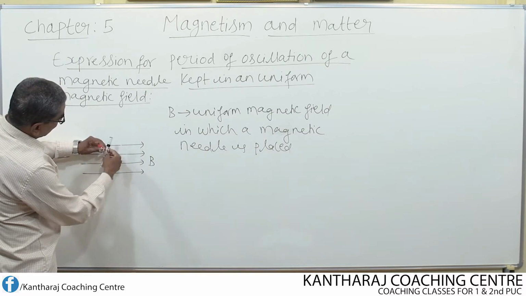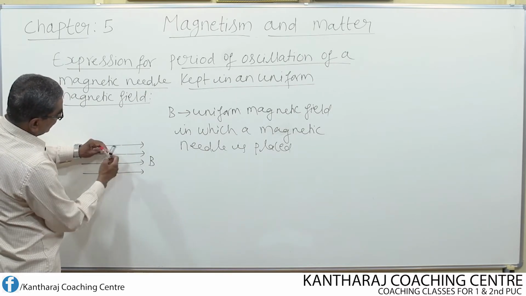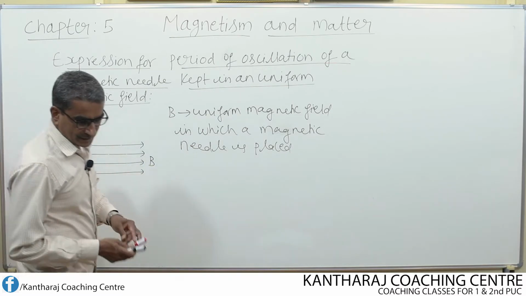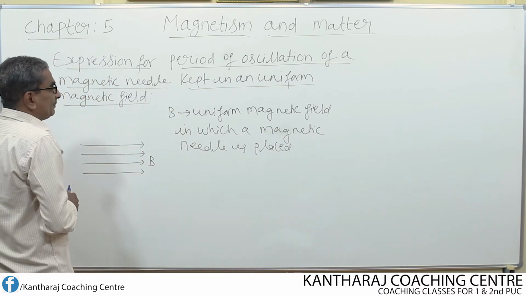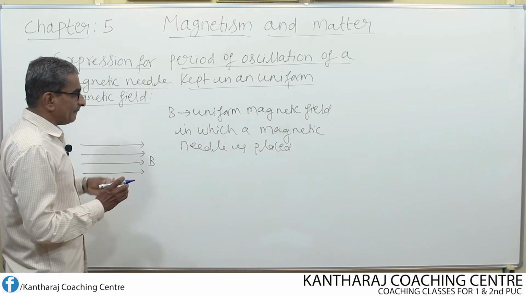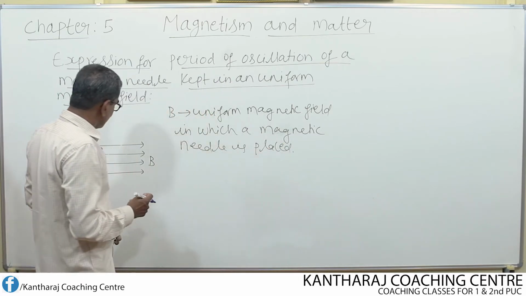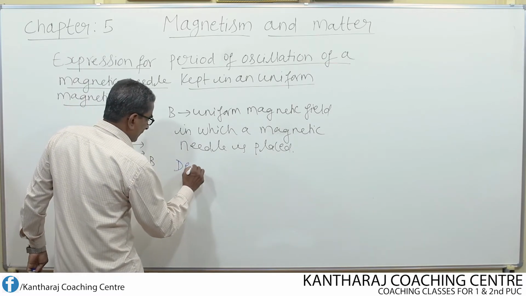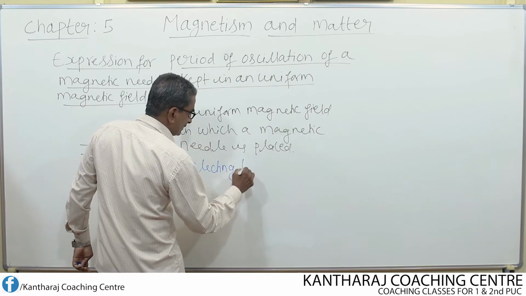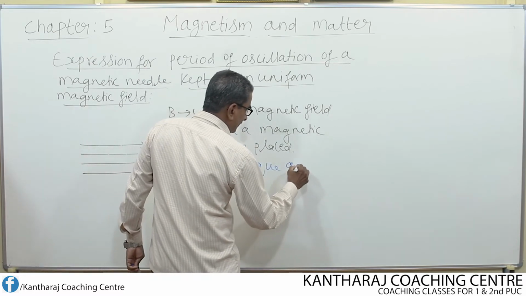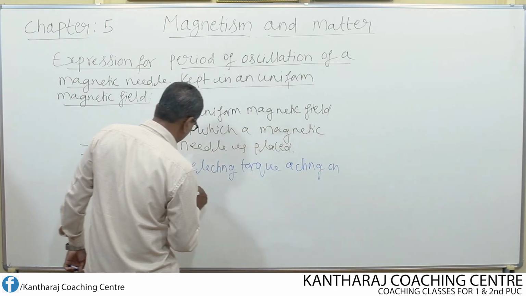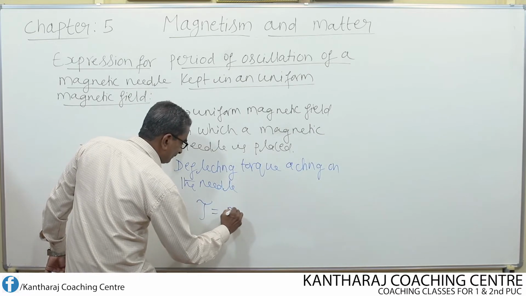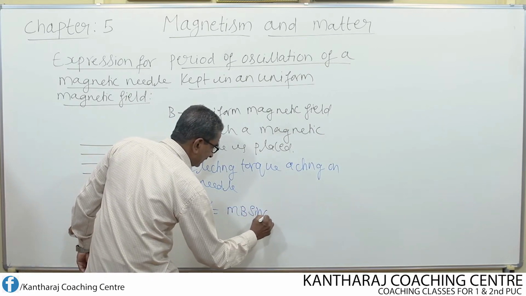Now this magnetic needle is able to oscillate like this all around this axis, and this axis is perpendicular to the direction of magnetic field. So B is the uniform magnetic field in which a magnetic needle is placed. Then what is the deflecting torque? Deflecting torque acting on the needle is given by the formula tau equal to m into b into sin theta.